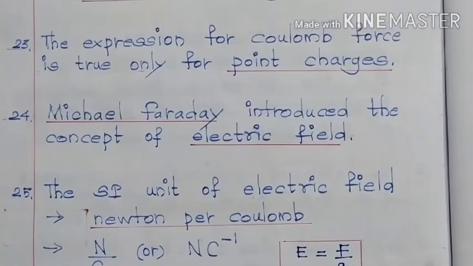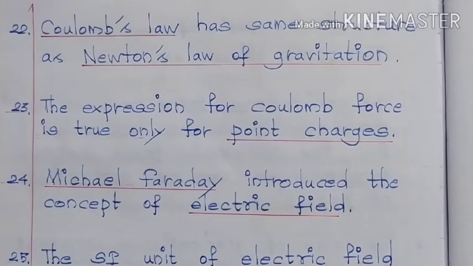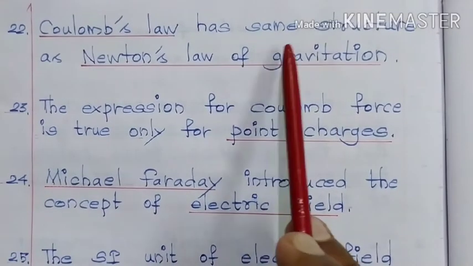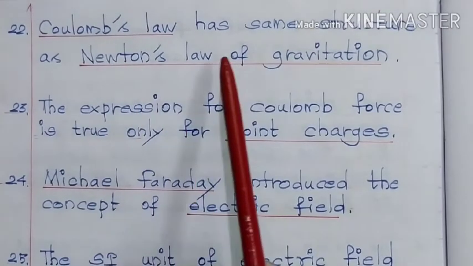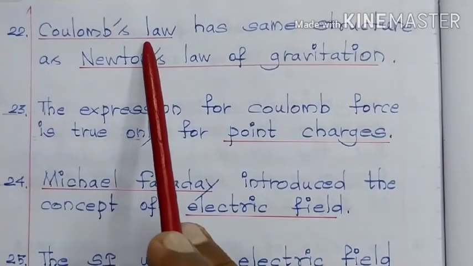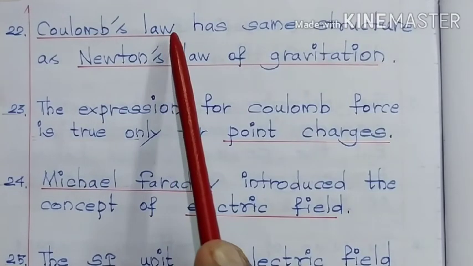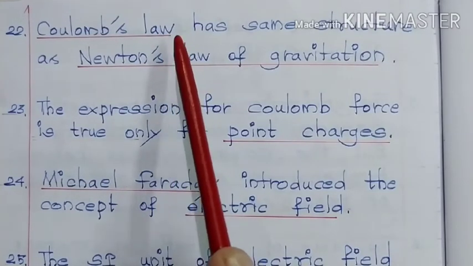Point number 22. Coulomb's law has the same structure as Newton's law of gravitation. What is the expression for Coulomb's law? F is equal to 1 by 4 pi epsilon naught q1 q2 by r square.